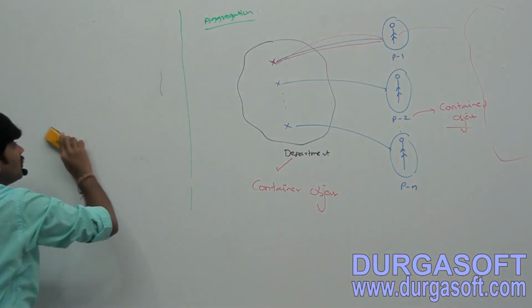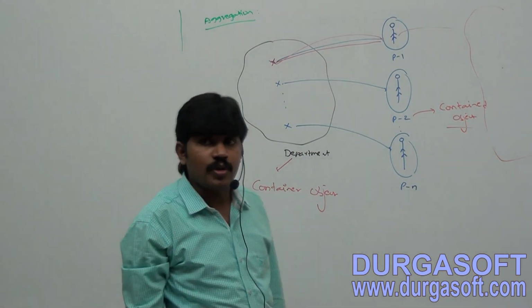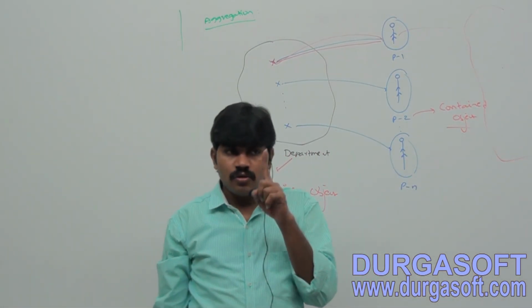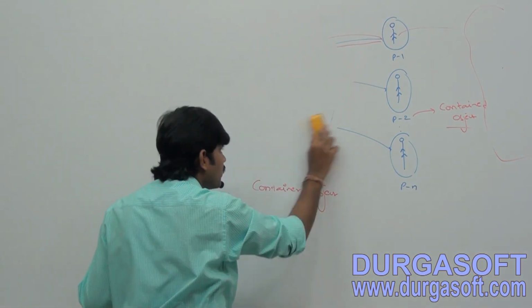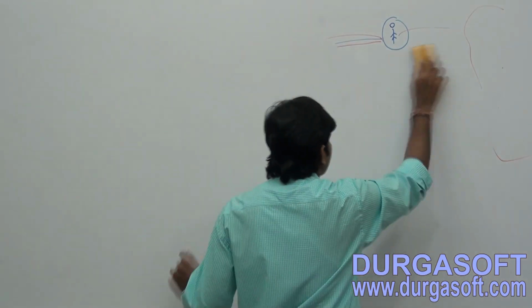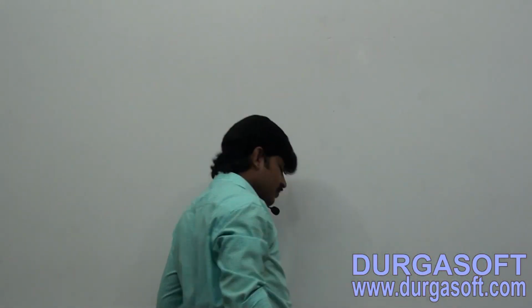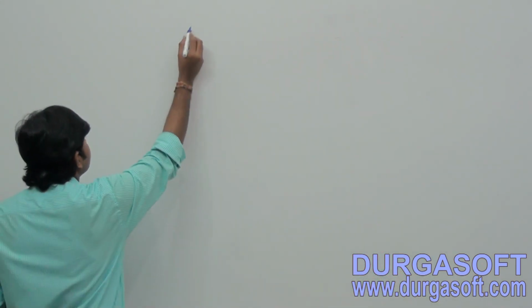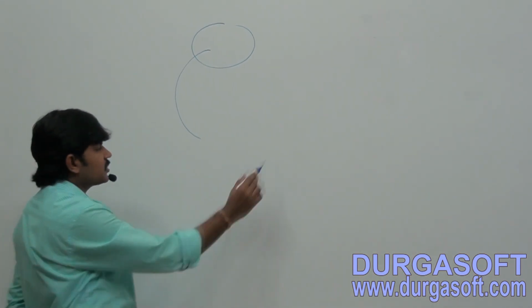Let me provide. Sir, can you tell what is the purpose of the is-a relationship? What is the main purpose of the is-a relationship? Yeah, reusability of the code. What is the main purpose of the has-a relationship? Reusability only. Sir, when should we go for is-a and when should we go for has-a? Just observe. If the total functionality is required, total functionality must be required for me.